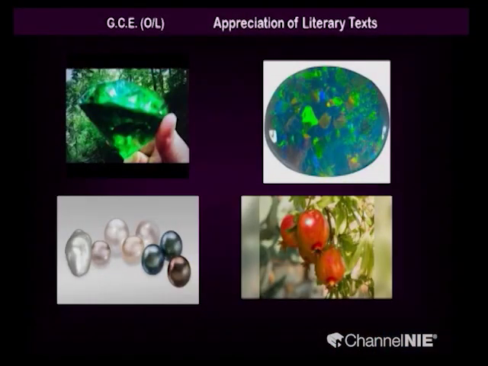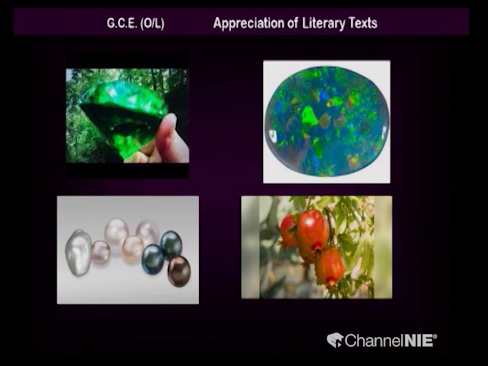Then I have shown you the pictures. The first one is emerald, and then you can see pearls, and then opals and pomegranates. You can see the last one, pomegranates, as a fruit, and pearls, you can see a lot of things together. You might have seen pearls, and this green color, emerald, and then again opal.